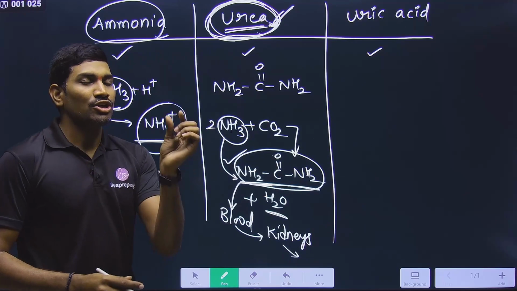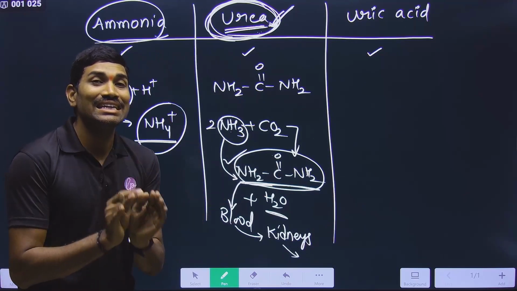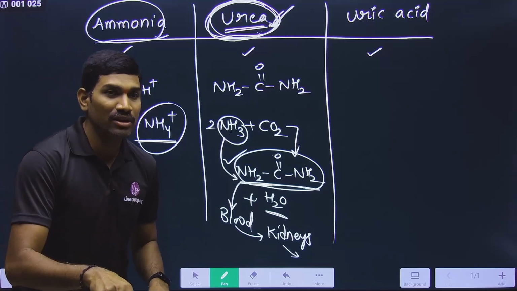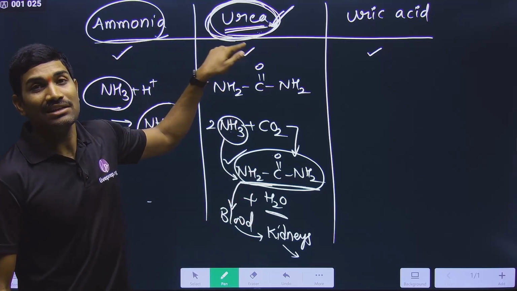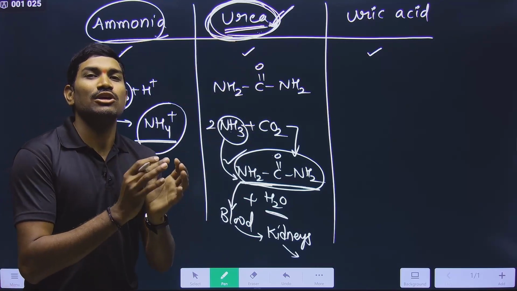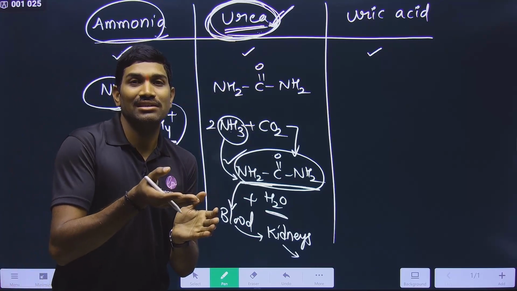So please remember, a small amount of urea is retained in the kidneys to maintain some osmolarity, because urea acts as a solute. Urea acts as a solute. When solute is accumulated, the molarity will increase. Yes or no?